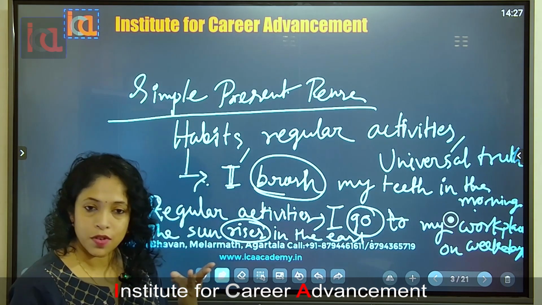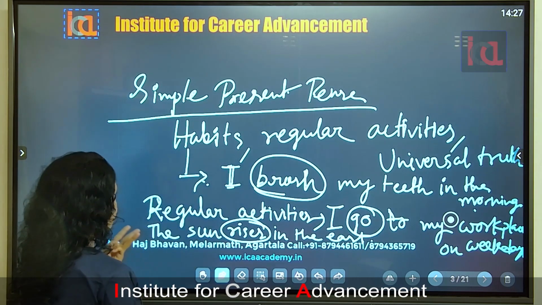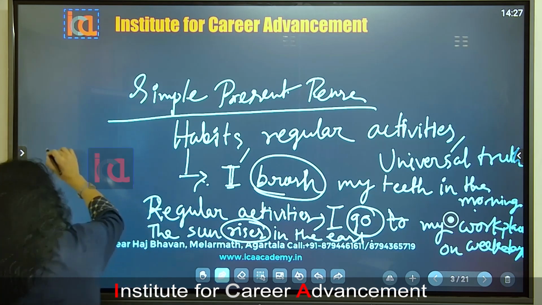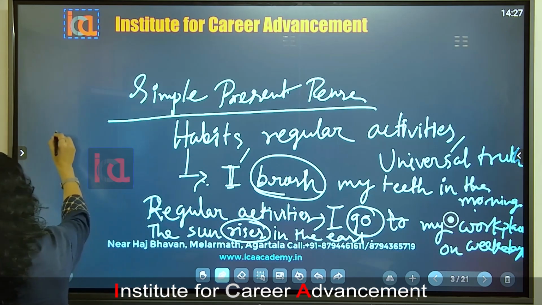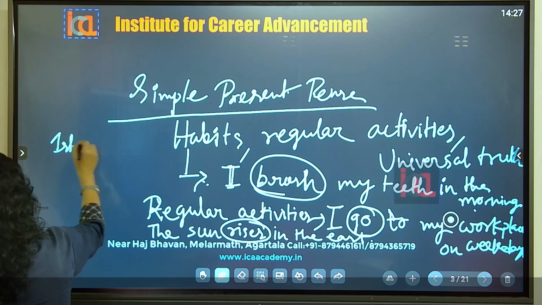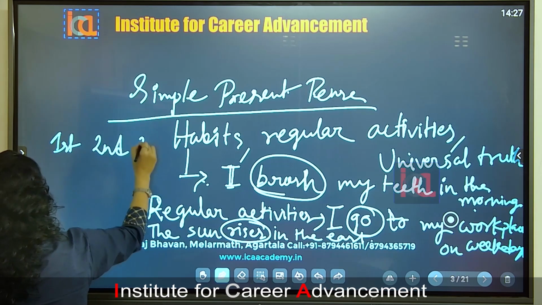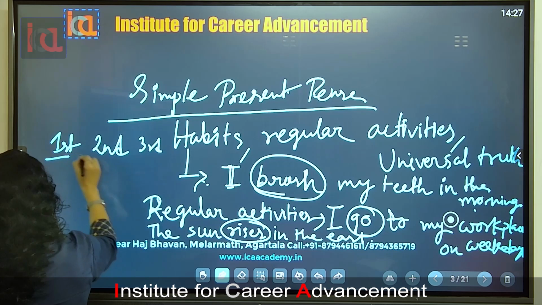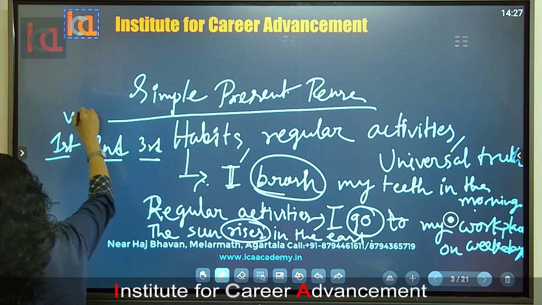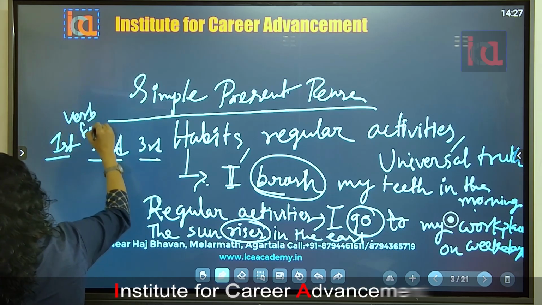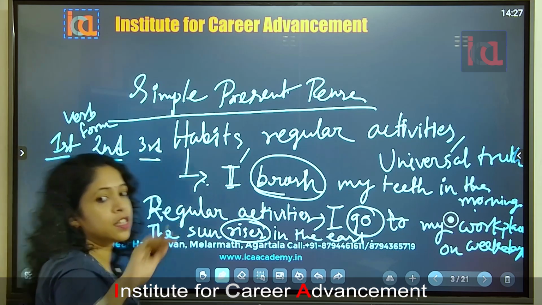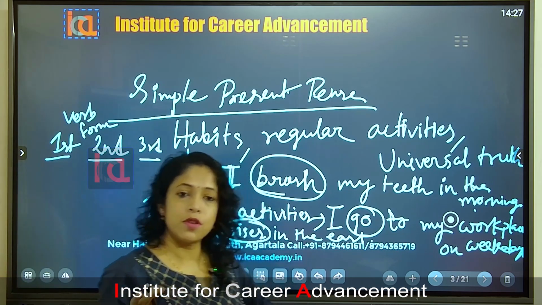Now we have three verb forms. Where will I write? Here. We have three verb forms: first form, second form, third form. Verb forms that you have to remember for making your tense clear. Verb forms you have to know.